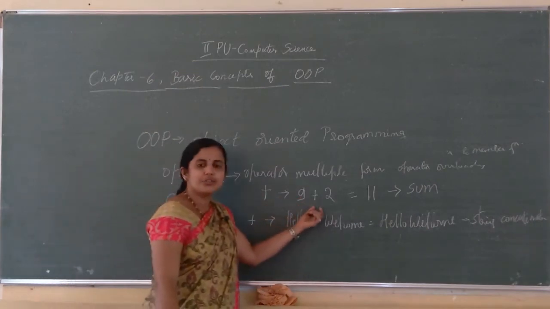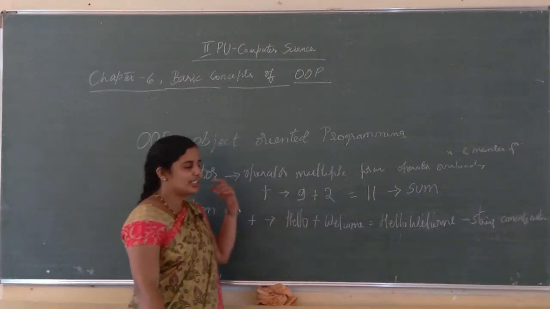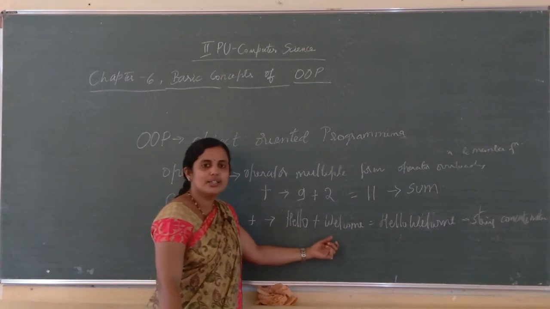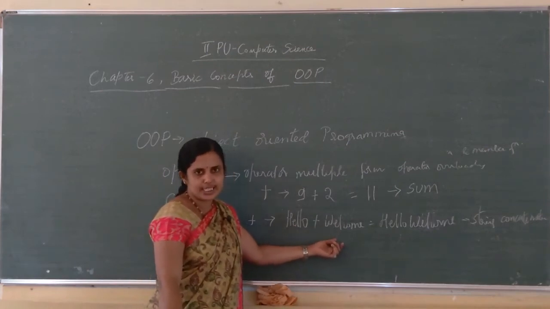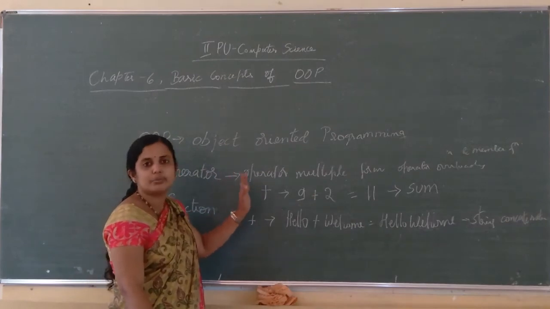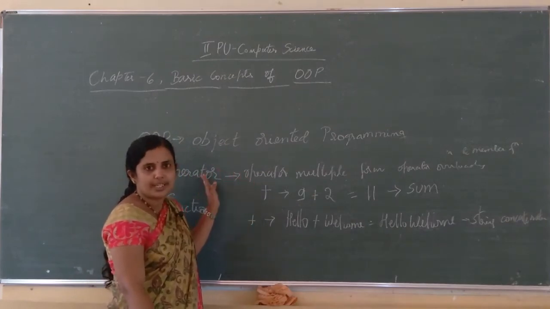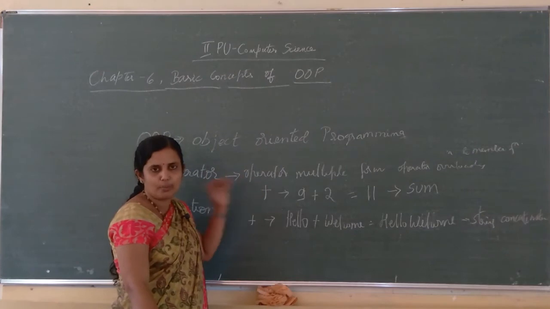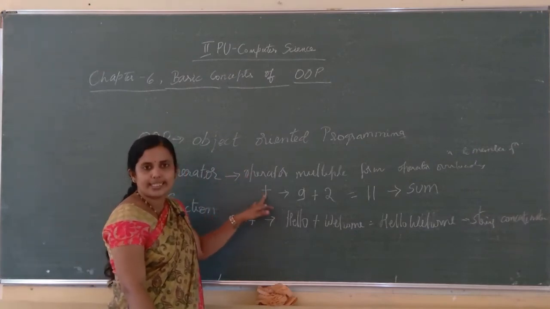Here I have used the operator once with the integers, once again with the strings. So you can say here the operator exhibits multiple forms.